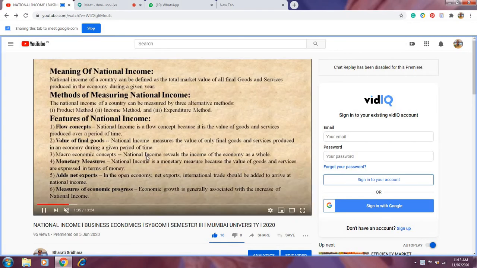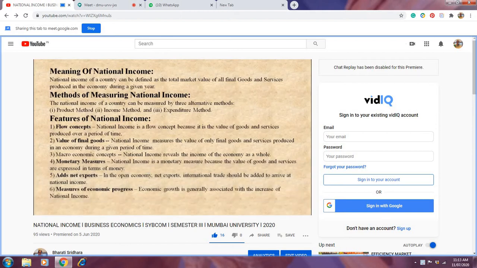Here, first of all, you have to understand the meaning of national income. Now, this definition you have to learn by heart. National income of a country can be defined as the total market value of all final goods and services produced in the economy during a given year. This is a very simple definition. Now I'll explain it to you.